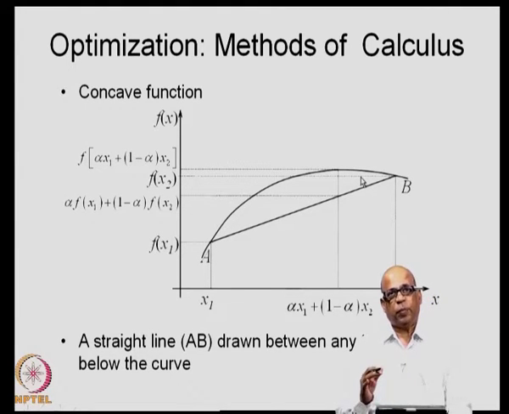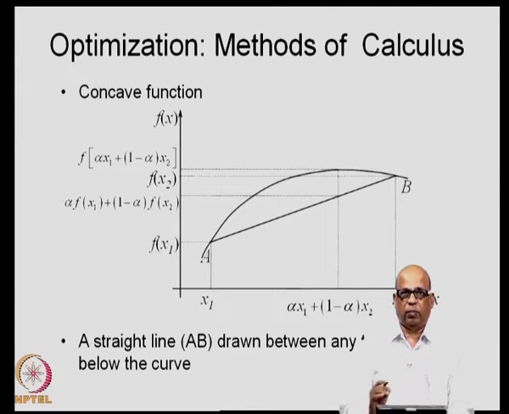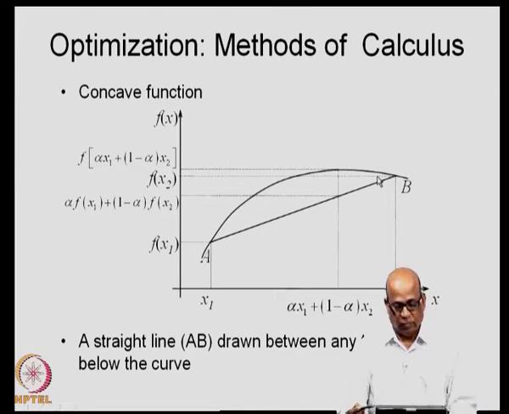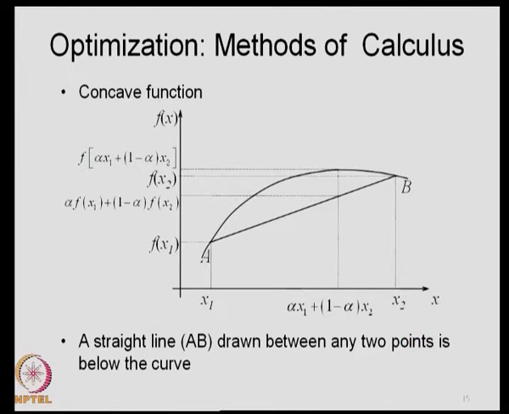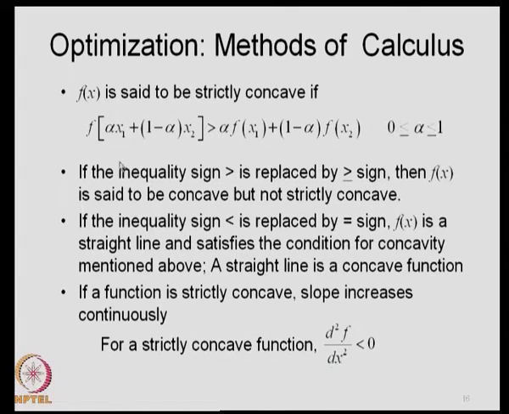In the concave functions, the local maximum will correspond to the global maximum. So, there is only one maximum value here, and any line that is joining between A and B, any 2 points, you join any 2 points on the curve, that line will always be below the curve itself. And using the same argument that we used just now for the convex functions, we can write this as f of alpha x1 plus 1 minus alpha x2 will be greater than alpha f of x1 plus 1 minus alpha f of x2 for all values of alpha between 0 and 1.